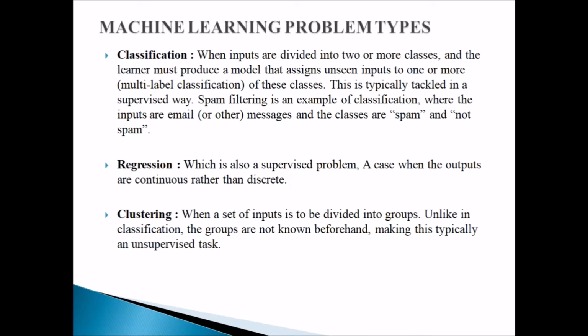Now, a machine learning problem could be of various types. It could be a problem of classification. You want the machine, anytime it receives an email, to be able to tell you that this email is spam or this one is an original email. That is classification. You're classifying because you are telling it that anytime you see such a thing in an email, that email is spam, just like you have in your mail, Gmail or Yahoo.